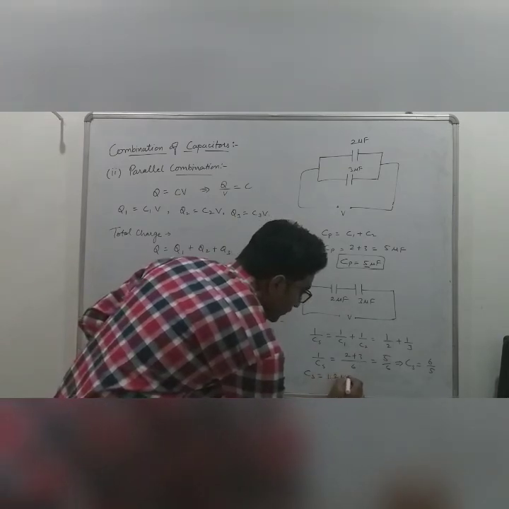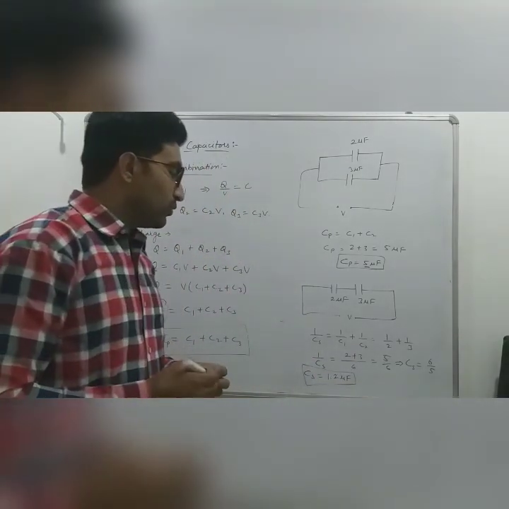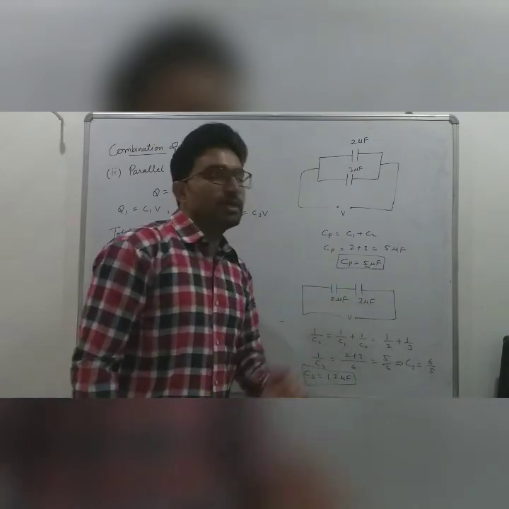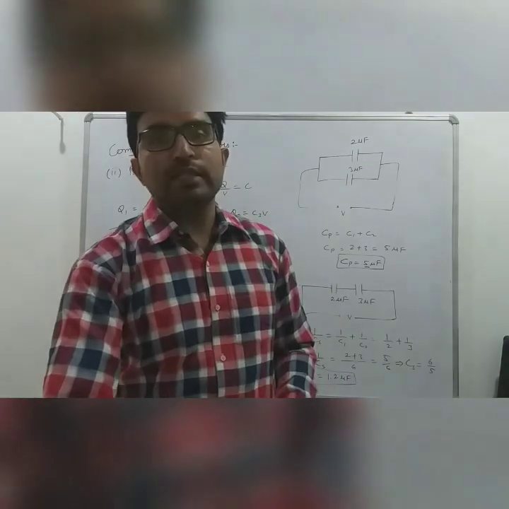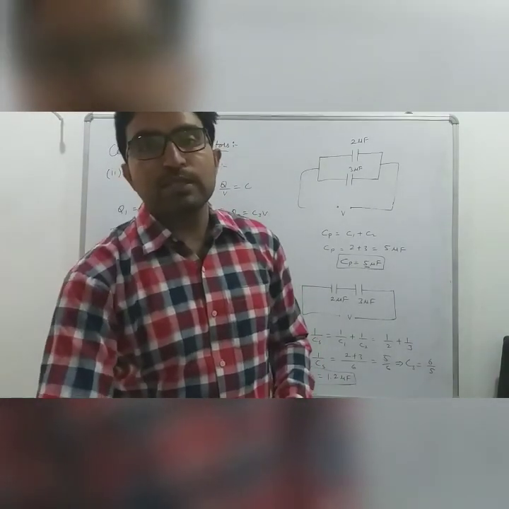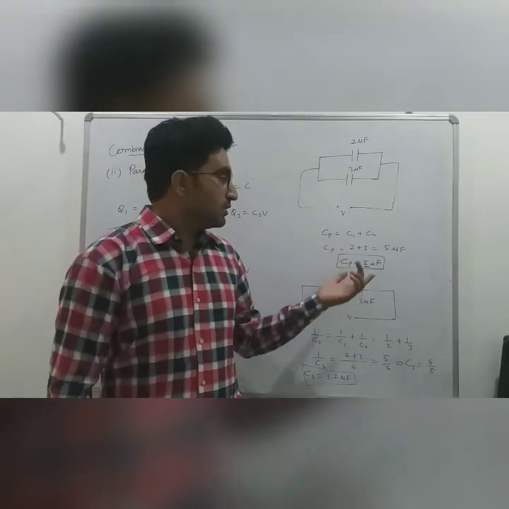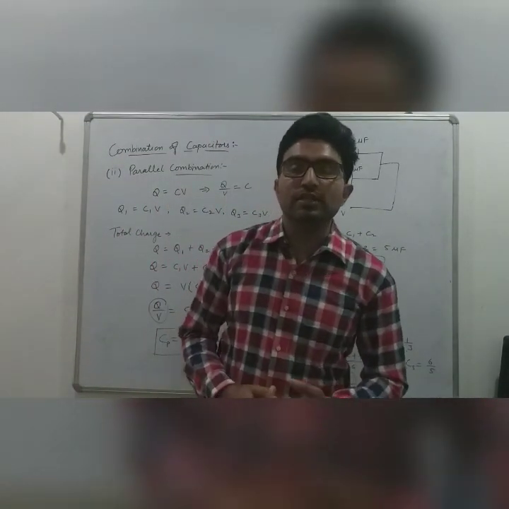The result Cs is 1.2 microfarad, and it can be observed from the result that 1.2 microfarad is lesser than 2 microfarad and 3 microfarad. So in case of series combination the net capacitance is less than the individual capacitances present in the circuit, and in the parallel combination the net capacitance is always greater than the individual capacitances present in the circuit. Okay, thank you guys.